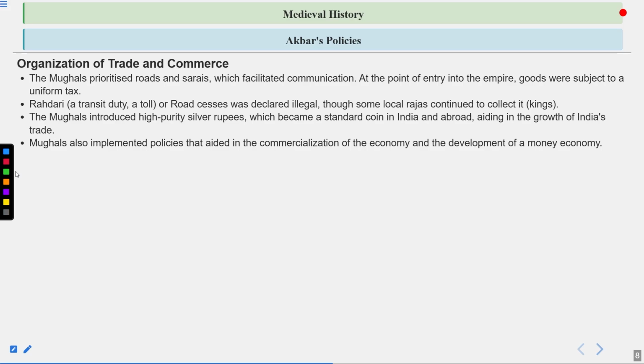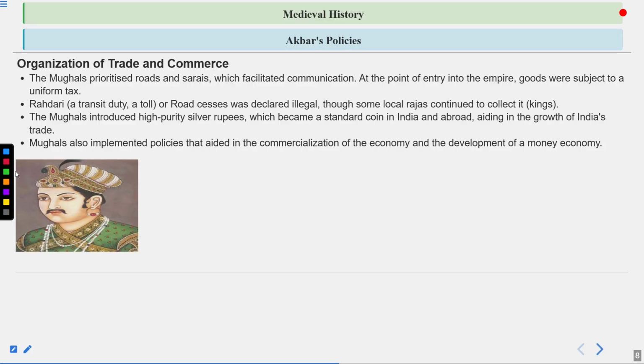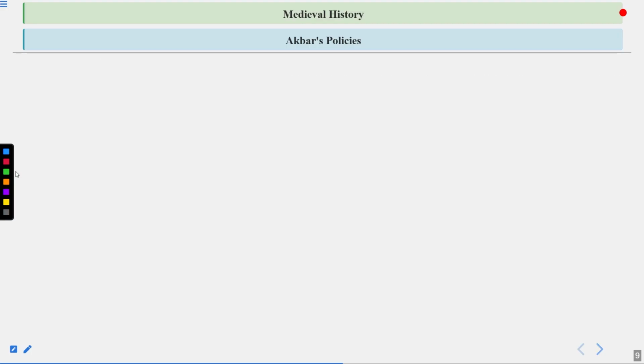Mughals also implemented policies that aided in the commercialization of the economy and the development of a money economy. So a lot of other types of policies were implemented by the Mughals so that the economy and the development of money could be done in this country, as well as in neighboring countries like China and other states are doing in terms of token currency and others. So Mughals also implemented that. So these are some of the trade and commerce policies of Akbar. Let's read further about it.